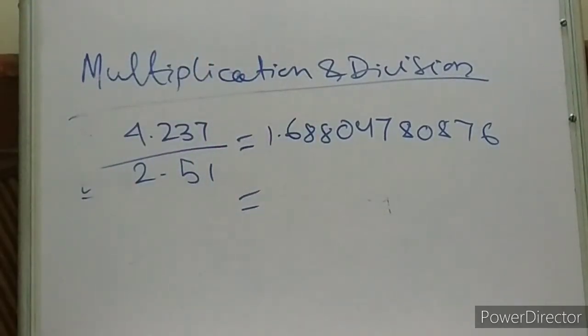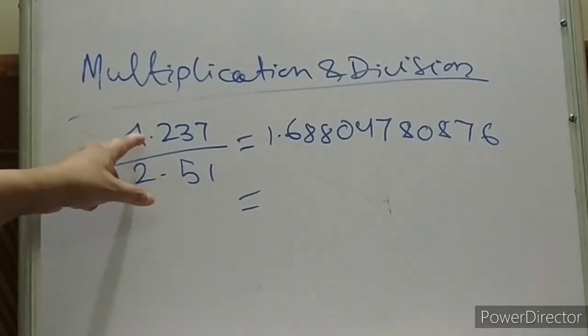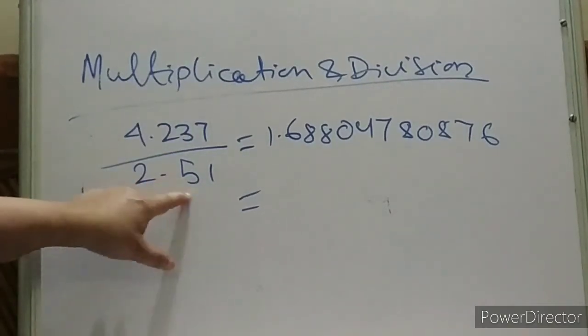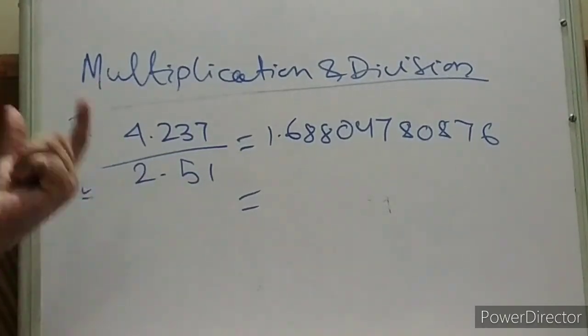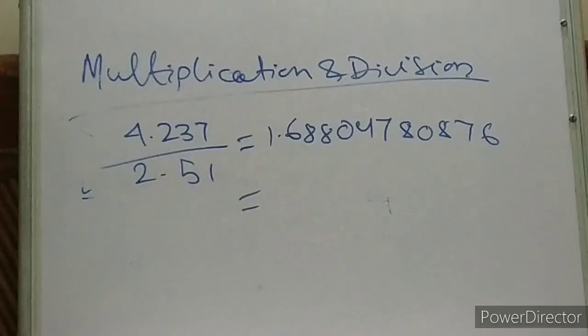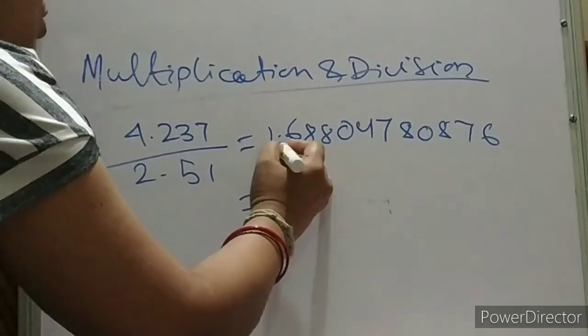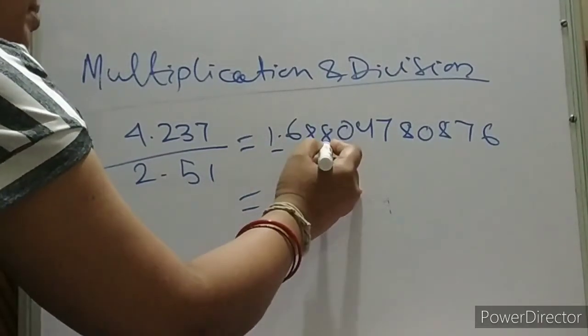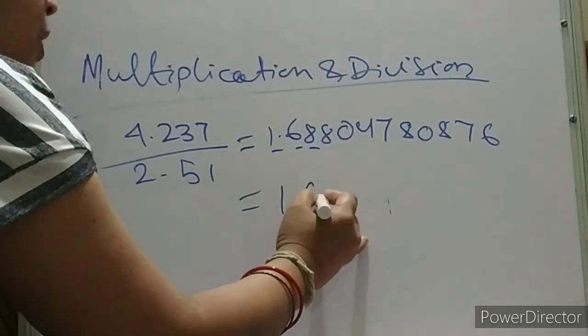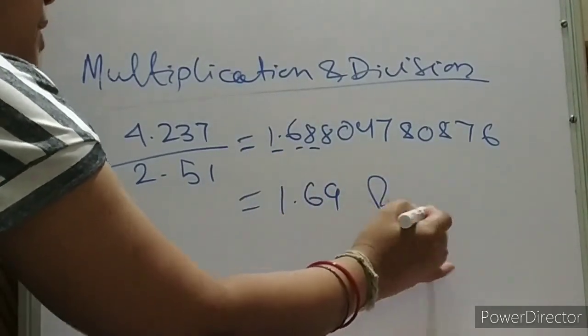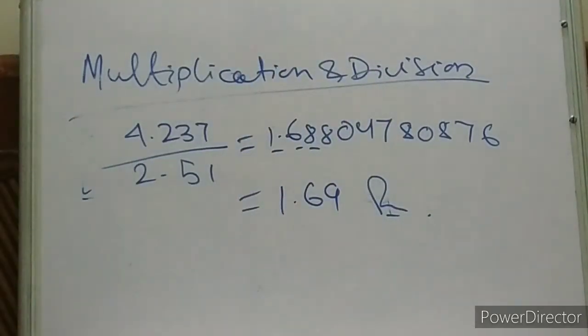What should be our result? We have to find out. See the number of significant figures over here: 1, 2, 3, 4. Here 1, 2, 3. That means our result should have 3 significant figures. So that means 1, 2, 3, but again 8 follows, so we have to round it off. This is your answer. Is it clear, children? Easy? Hope it is clear.